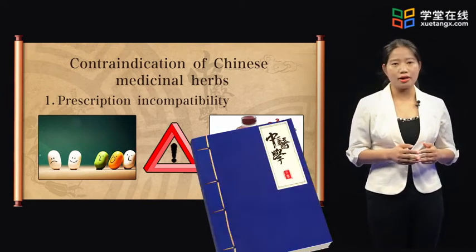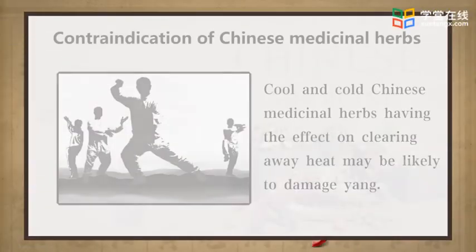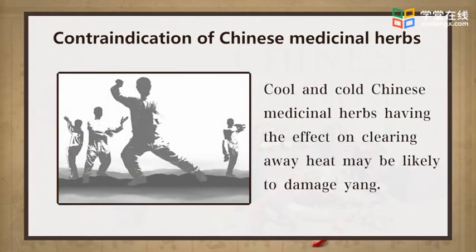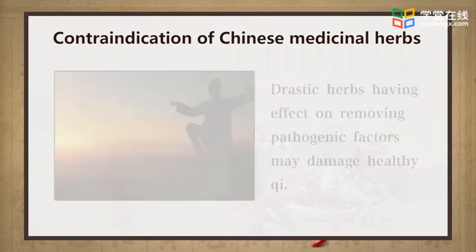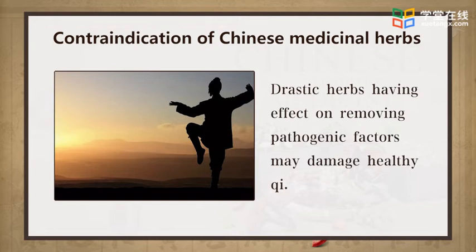For example, cool and cold Chinese medicinal herbs having the effect of clearing away heat may be likely to damage yang, and drastic herbs having effect on removing pathogenic factors may damage healthy qi.